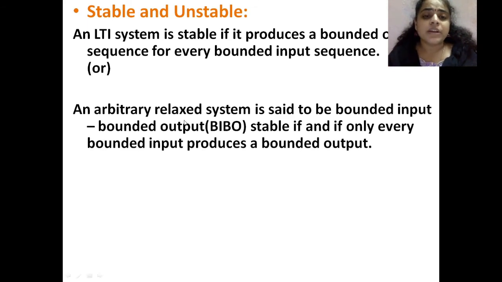Okay, then an arbitrary relaxed system is said to be bounded input, bounded output stable if and only if every bounded input produces a bounded output. If you take the interval from minus infinity to infinity, or say the interval from -3 to 0, and in that time interval the output is also bounded like the input, then those types of systems are